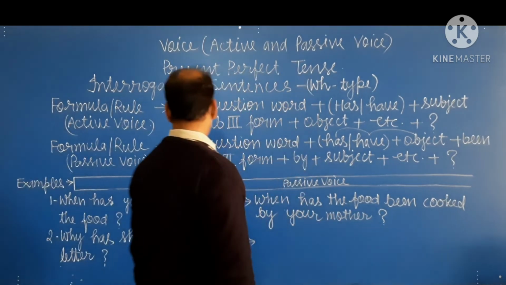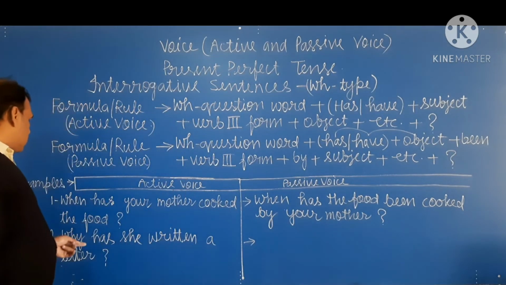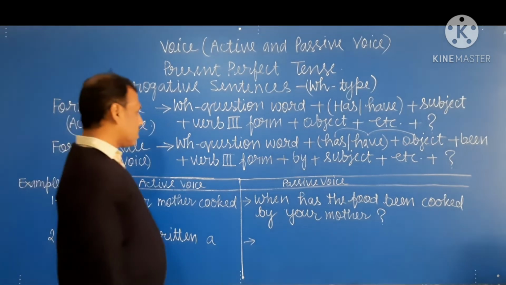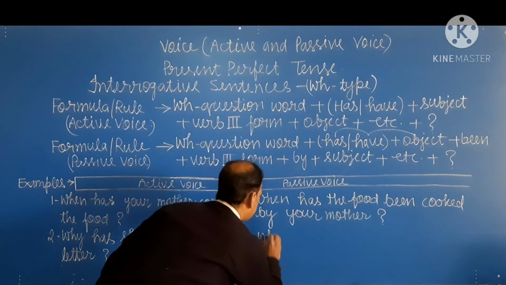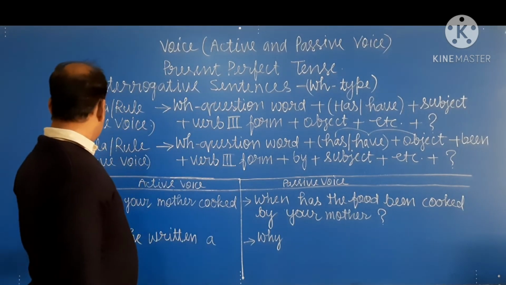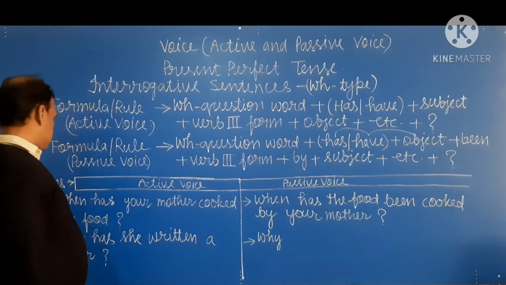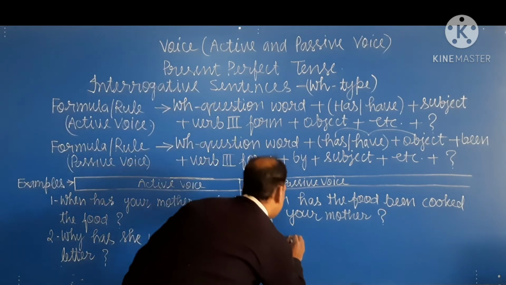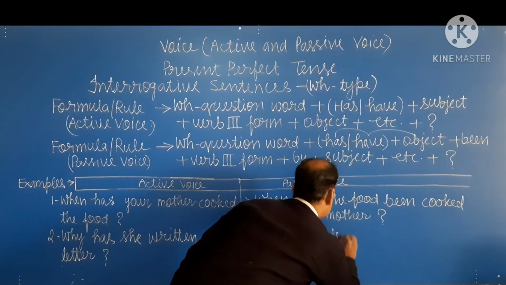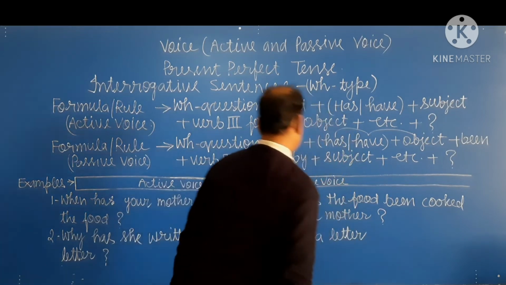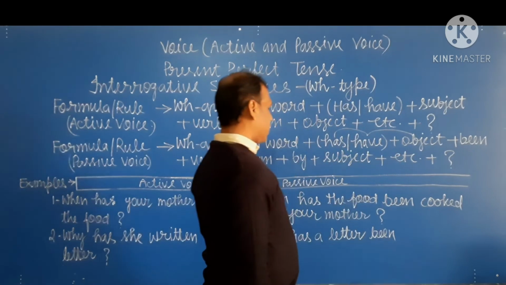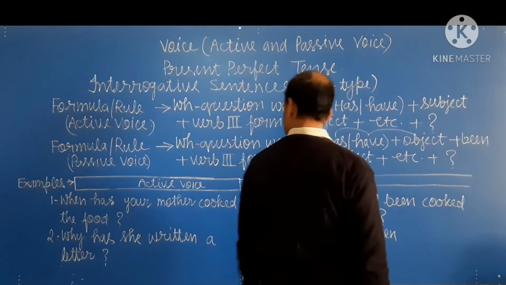Okay, student? Now, second example. Why has she written a letter? Okay, student. First of all, we write why, and a letter is the object. Therefore, we write has. Why has a letter been?